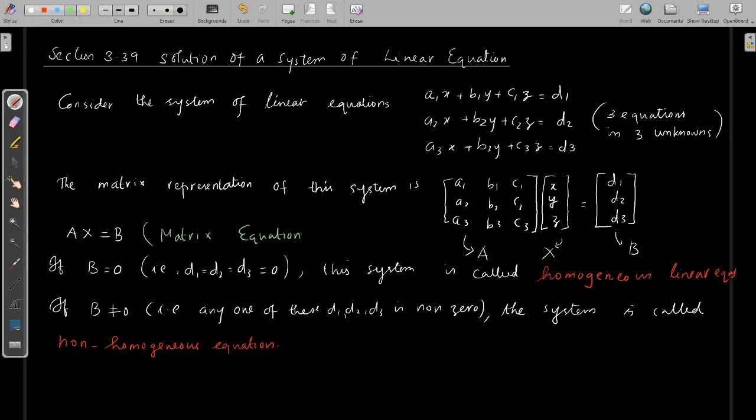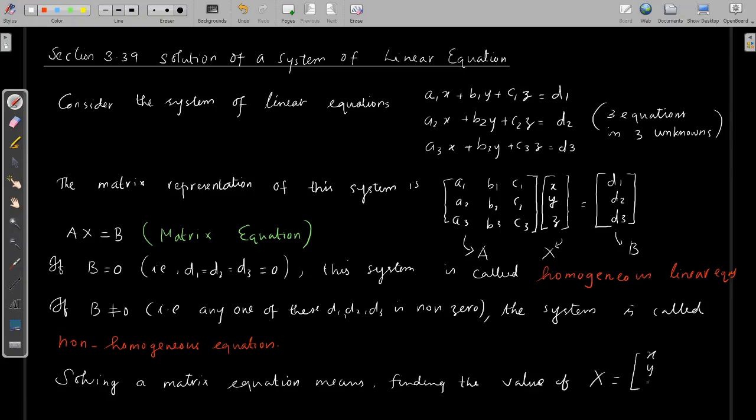In fact, this Ax equal to B is called a matrix equation. By solving a matrix equation, we mean to find the value of the matrix X, that is the values of x, y, z, which satisfy the above equations.